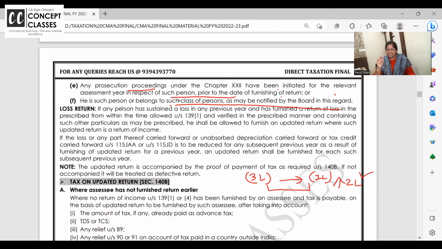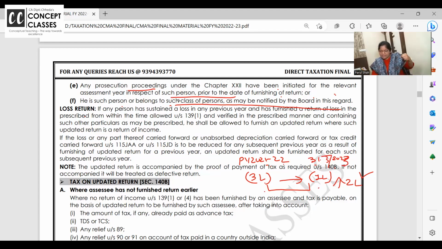Take a pause and listen to me carefully. Your loss was 3 lakh rupees in the previous year 21-22. Now an updated return you can file any time up to 2 years. It's not that you have to file only at the end of 2 years, you can do it anytime. So 21-22 assessment year is 22-23. So say March 23, I decided to file the updated return and reduce the loss. So when I'm filing the return, say 31st July 23.